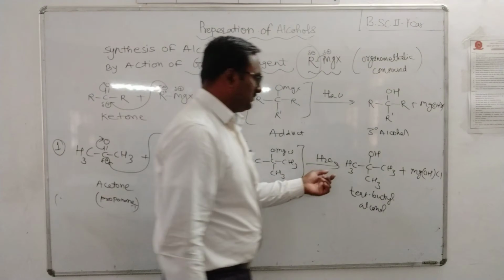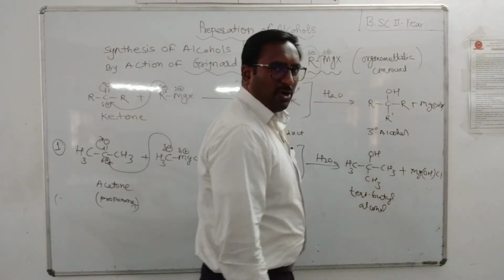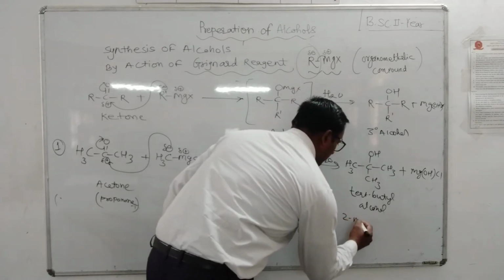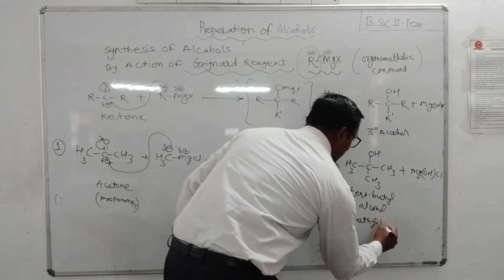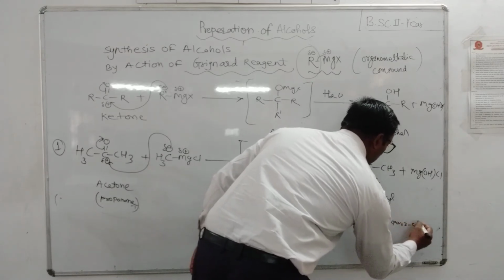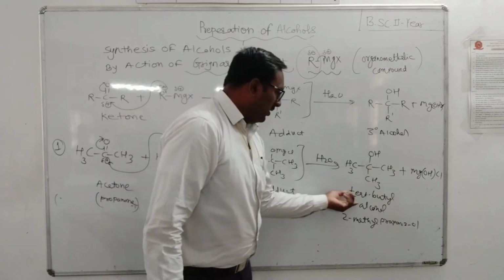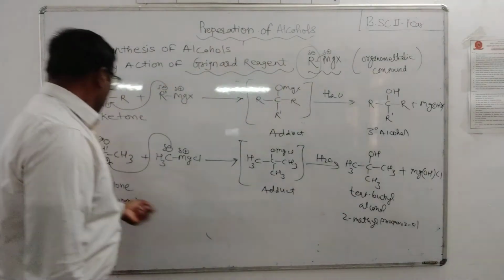Or IUPAC name 2-methyl propan-2-ol, or tertiary butyl alcohol.